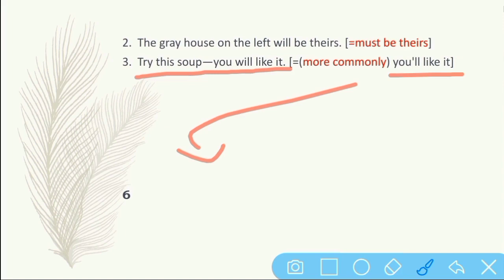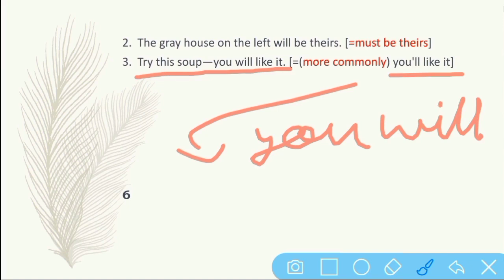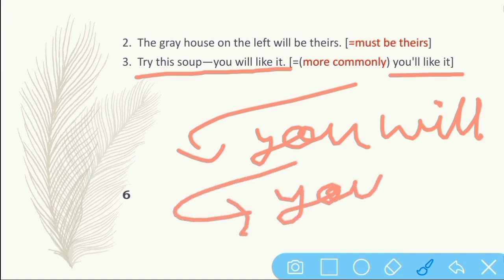So here, you will. The contraction is you'll, the contraction of you will. We can write you'll. They will becomes they'll. This is the contraction of will. So also assume that, also think about it now.